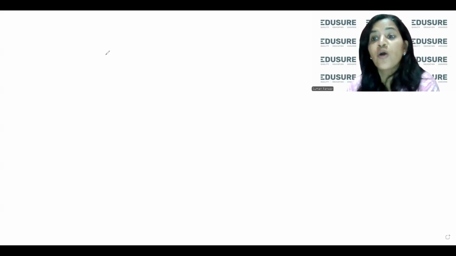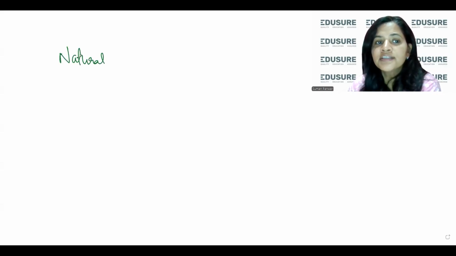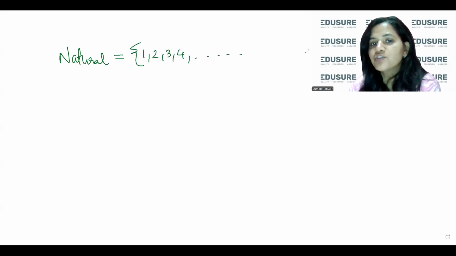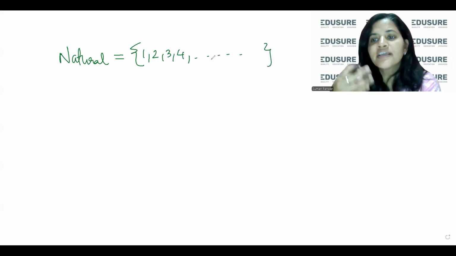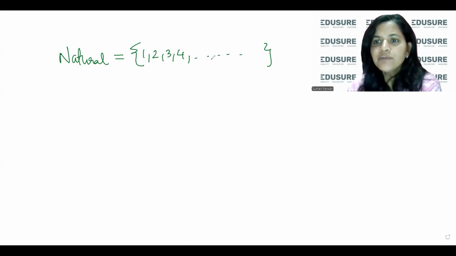So counting numbers are the first numbers that are introduced, and those numbers are called natural numbers. Why natural numbers? Because counting is a very natural thing. Even if you don't go to school, you know how to count. Okay, so the first set of numbers that we know are natural numbers, and they are given by 1, 2, 3, 4, and so on. Now, of course, I cannot list all the natural numbers because you add one and you keep on increasing the list.